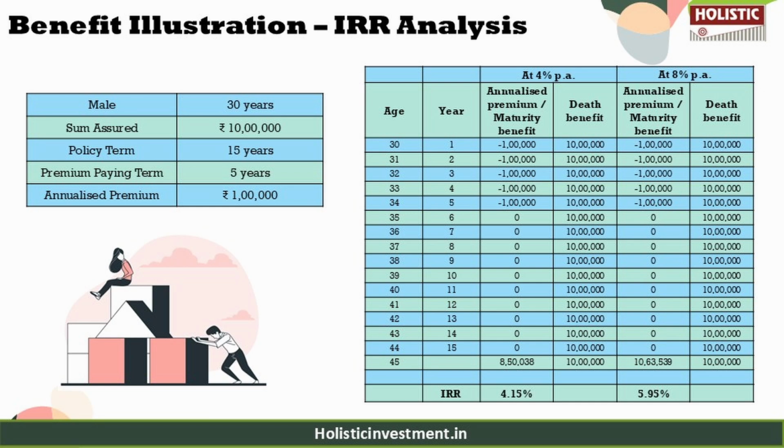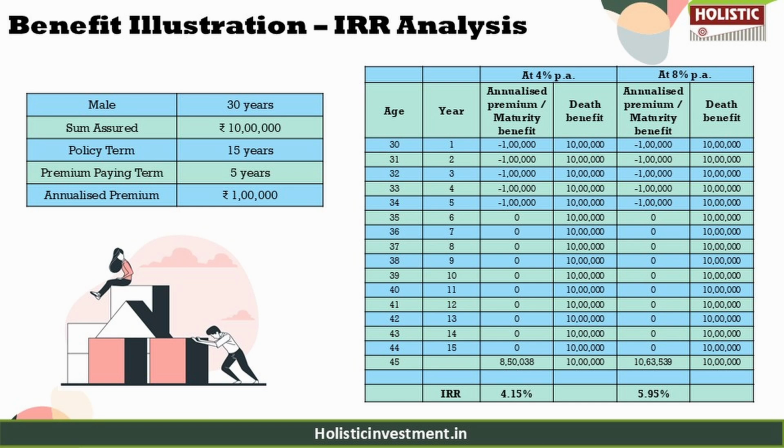These are not guaranteed returns, nor do they reflect the potential range of outcomes that can come out of this policy. This is just to indicate a worst and best case scenario to give you a better idea. So at 4%, the worst case scenario, the non-guaranteed benefit amounts to 3,49,122 rupees, making the total maturity benefit 8.50 lakhs with an IRR of 4.15%.